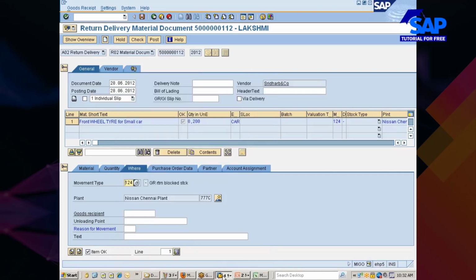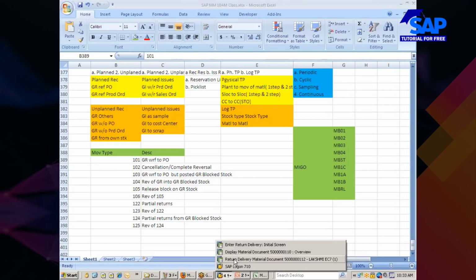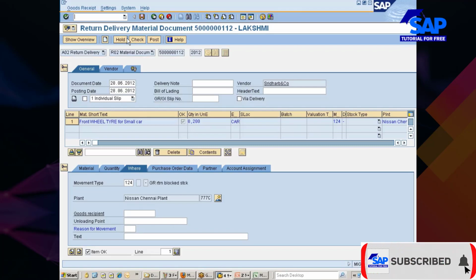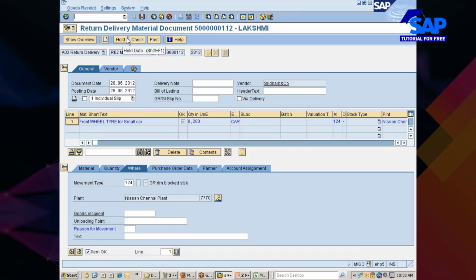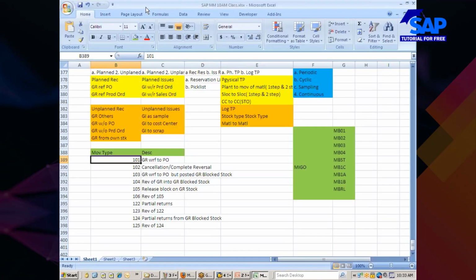Or in case if you are going with the older transactions, like return delivery, this is Migo. Okay, so this is the older one. You can give the movement type here, material document here, it will come automatically. Or else if it's a different transaction, you will have the movement menu option here from where you can find it out.